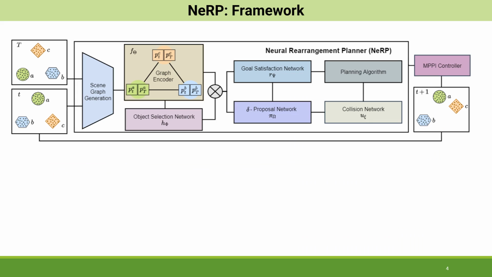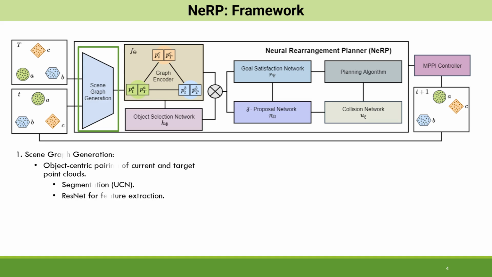NeRP comprises several modules. The scene generator outputs the scene graph given the current and target RGB information. We use unknown objects instance segmentation, also known as UCN, to extract specific RGB information and their corresponding point cloud for each object from the given scene. The RGB information for each individual object is passed through a pre-trained ResNet model to compute their features that are then used for object pairing in the current and target scenes. Finally, the point cloud centroid of the paired object in the current and target scenes are calculated, forming a node in the undirected scene graph.